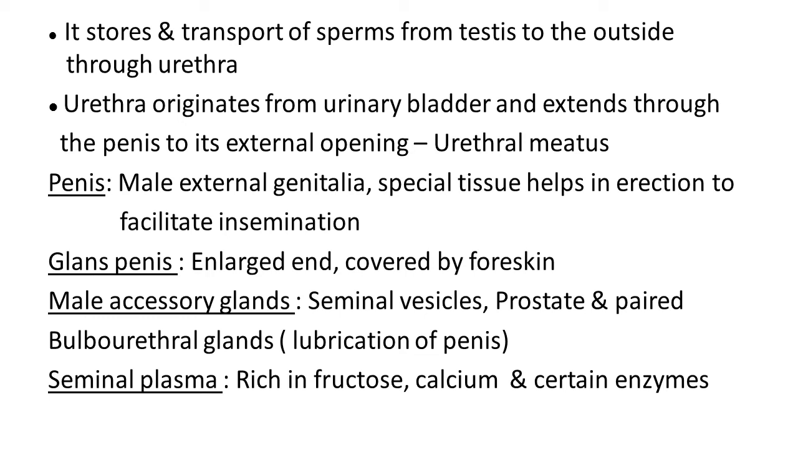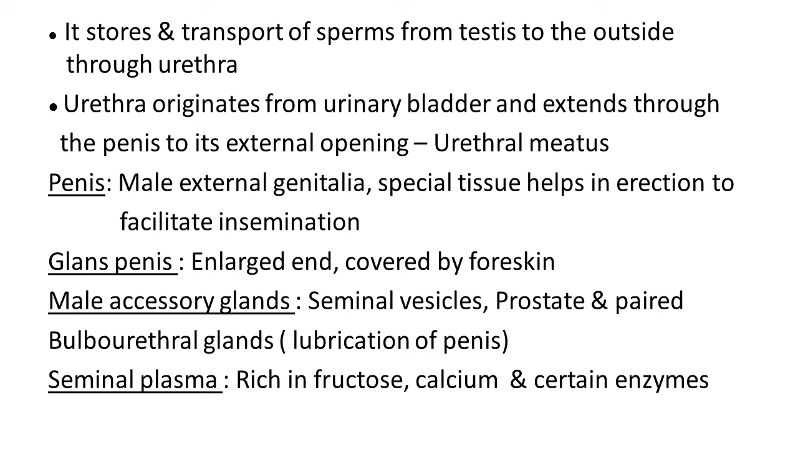The urethra originates from the urinary bladder and extends through the penis to its external opening, which is known as the urethral meatus. In men it is known as the urinogenital passage. Why is it known as the urinogenital passage in human males? Because from the same passage or opening, urine as well as gametes pass through. That's why this opening or passage is known as the urinogenital passage.